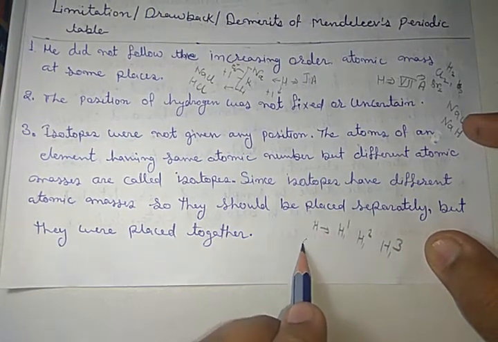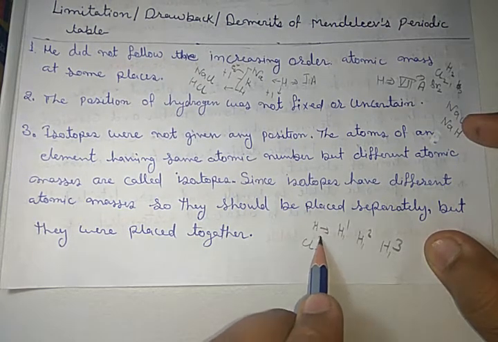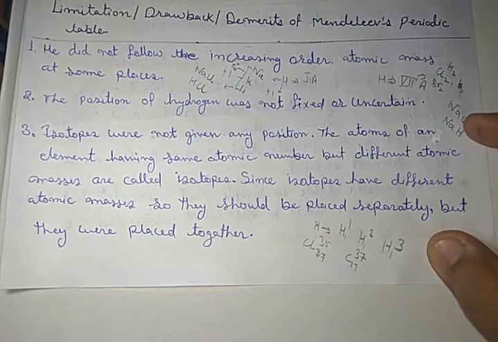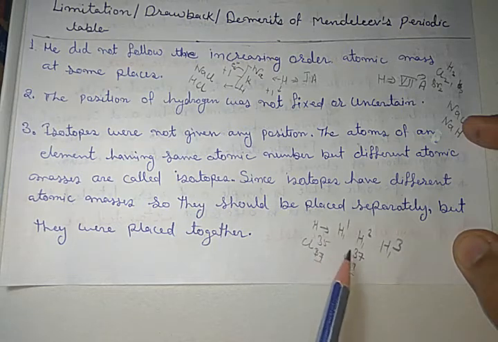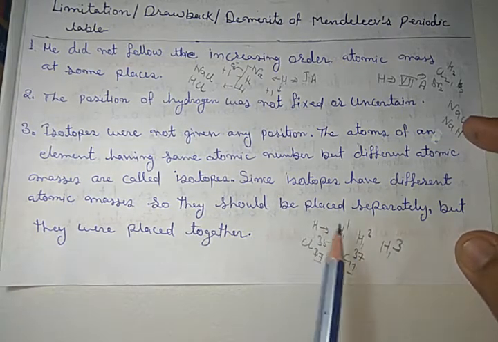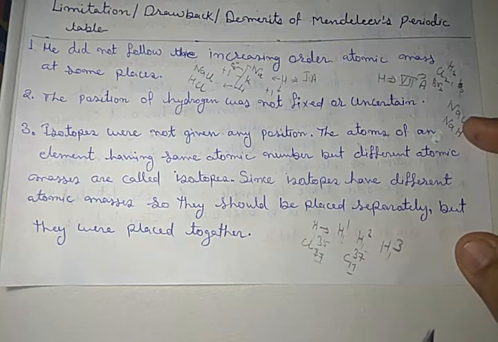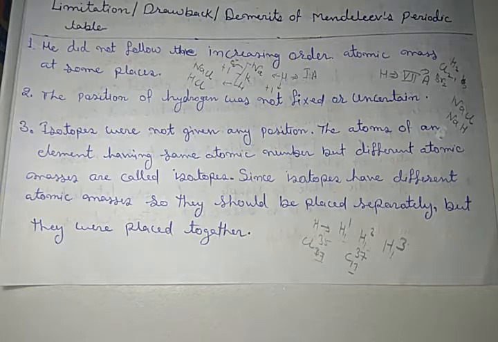Similarly, if we consider chlorine, then Cl35 and Cl37. Here, atomic numbers are the same, but atomic masses are different.